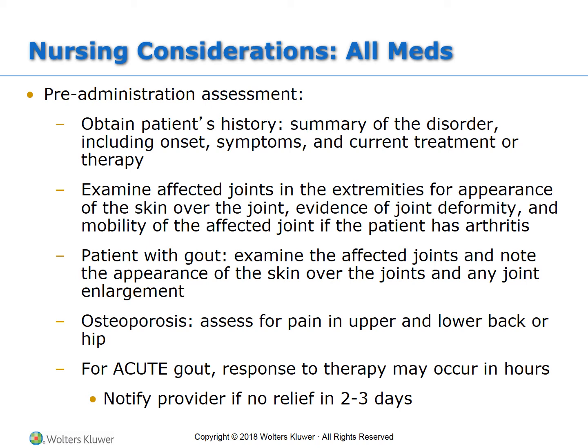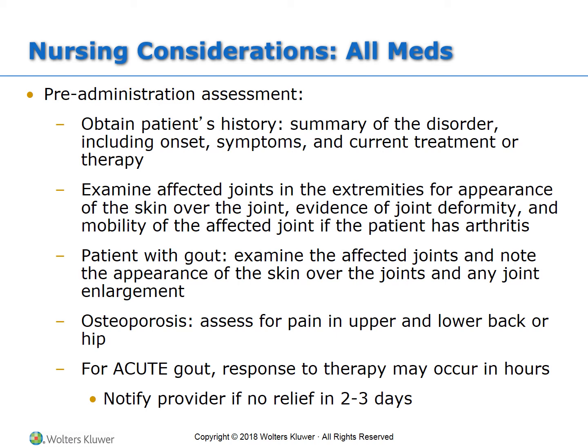Make sure that you, as always, look at the patient's history, summary of the disorder. When did it start? What have they done for treatment? Did it work? Examine all of the affected joints, the extremities. Look over the skin. Look for any joint deformity that would be indicative of an advanced stage, either degenerative or autoimmune process. Look at the mobility. Look at the person's gait. Ask about their strength, their ability to perform ADLs.